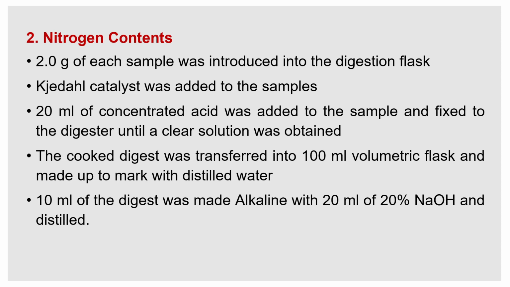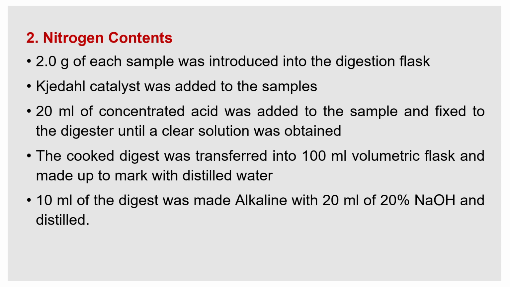Next is nitrogen content. Nitrogen content is determined by the Kjeldahl experiment. First, we take 2 grams of sample in a digestion flask, and then introduce the Kjeldahl catalyst into the sample. After the catalyst, we add almost 20 ml of concentrated acid to the sample, and fix that to a digester until complete digestion happens. We will get a clear solution. Then we transfer that clear solution into a volumetric flask and make it up to 100 ml using distilled water.